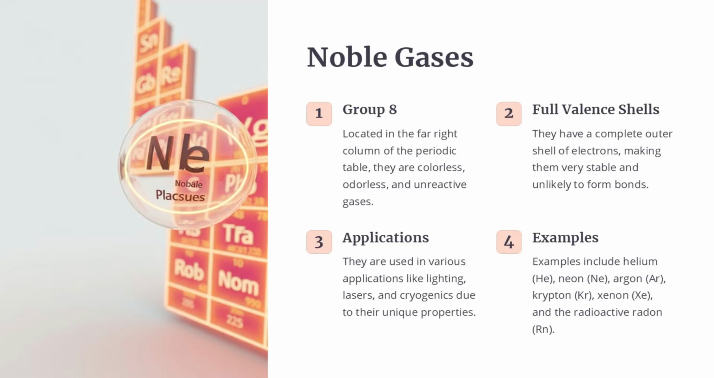The noble gases are a group of colorless, odorless, and highly unreactive gases located in the far right column of the periodic table. They have a complete outer shell of electrons, making them very stable and unlikely to form chemical bonds with other elements. Despite their inertness, noble gases have many important applications, such as in lighting, lasers, and cryogenics, taking advantage of their unique properties. Examples of noble gases include helium, neon, argon, krypton, xenon, and the radioactive radon. These gases are fascinating due to their stability and the way they challenge our understanding of chemical reactivity.